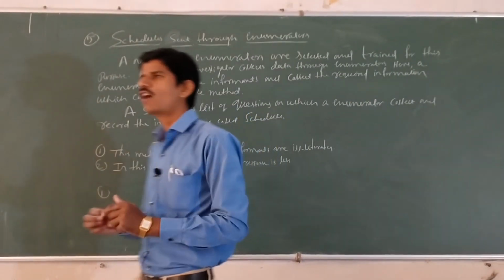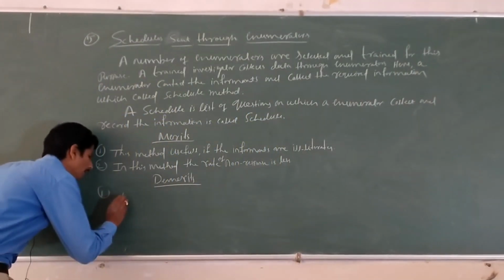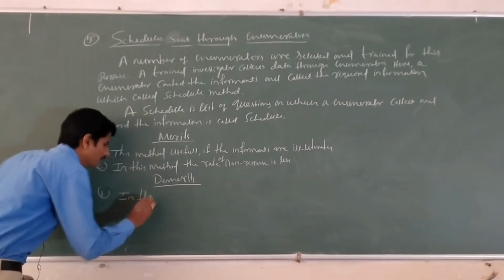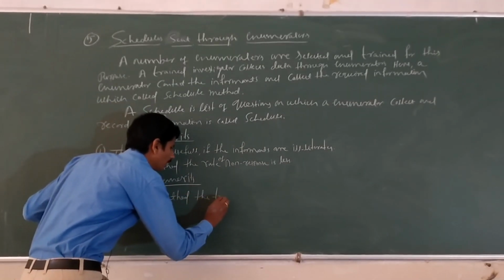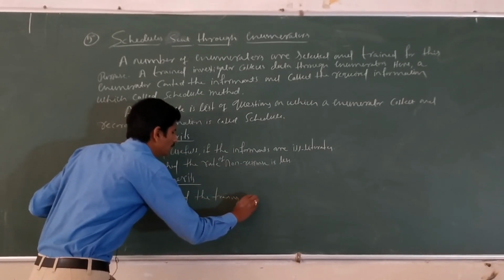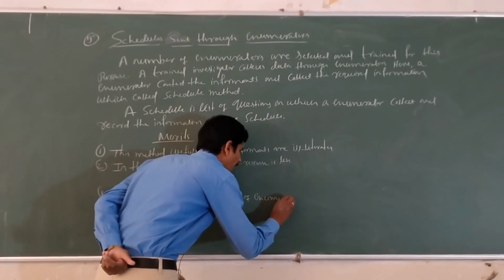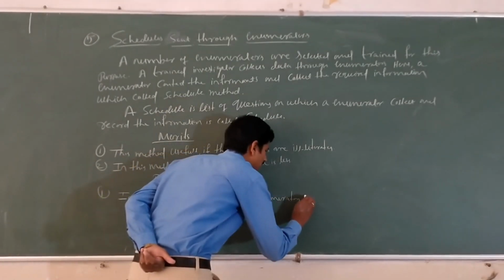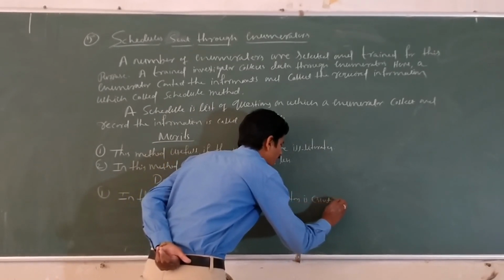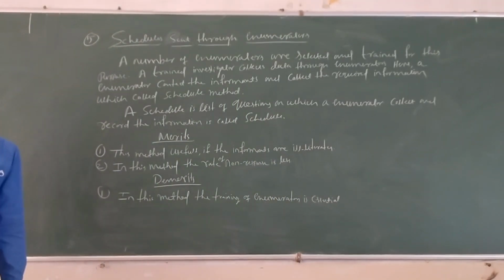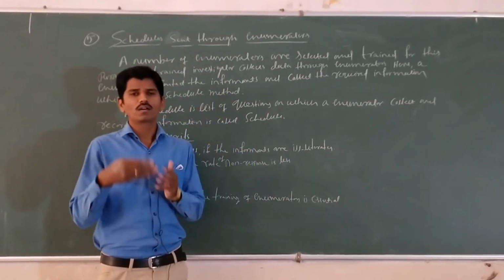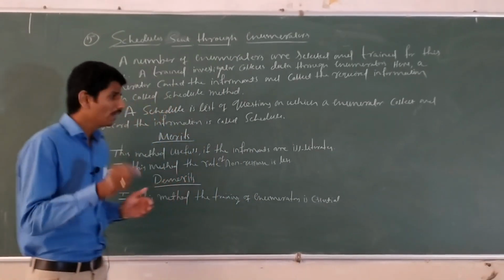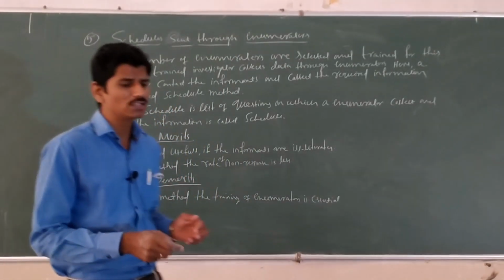In this method, the training of enumerators is essential, very essential. If training is not given, they cannot collect the data properly, and they may collect wrong data. Okay, here it is a drawback.